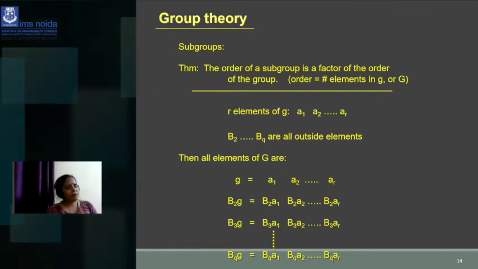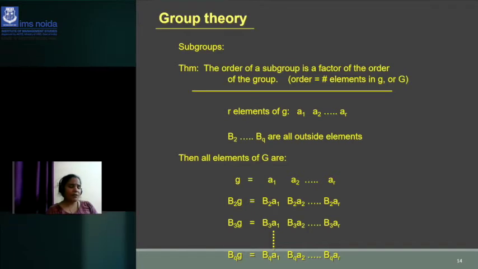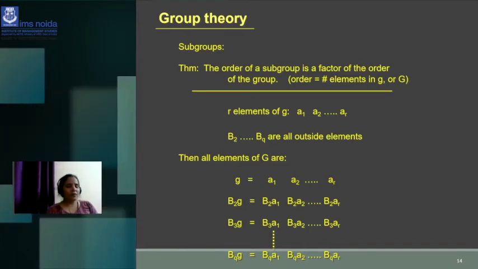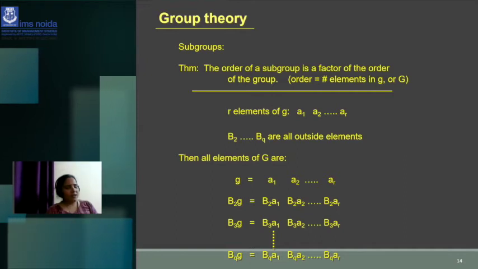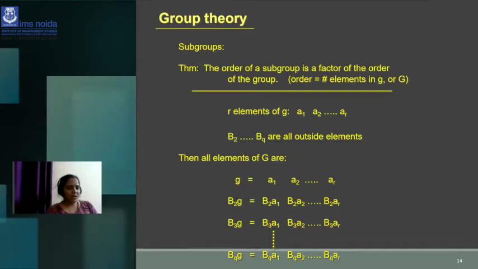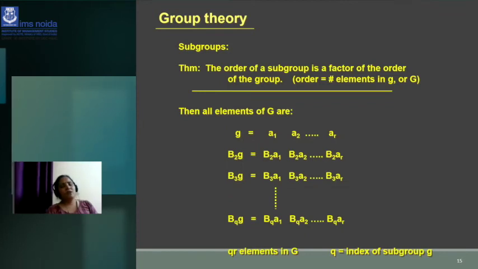And a subgroup also follows the rules of the group. If the group is following the rules of addition or multiplication, and I am taking a subgroup from G, that means that subgroup will follow the rules of addition or multiplication. So this is about the order of the subgroup being a factor of the order of the group.